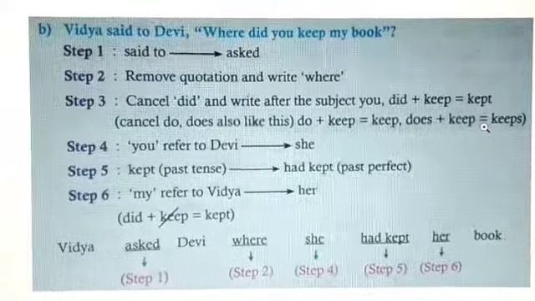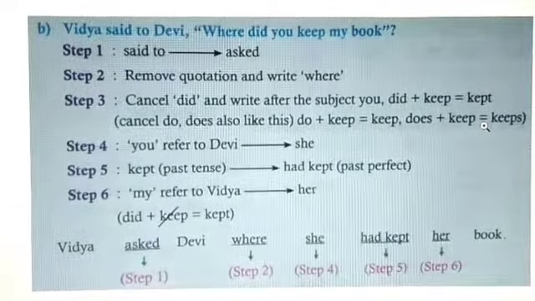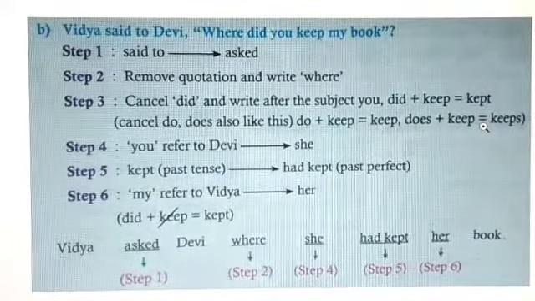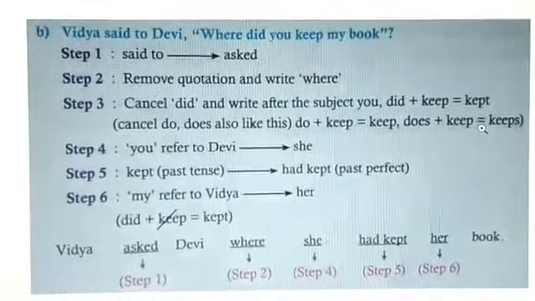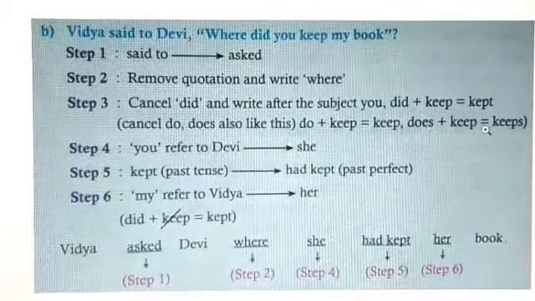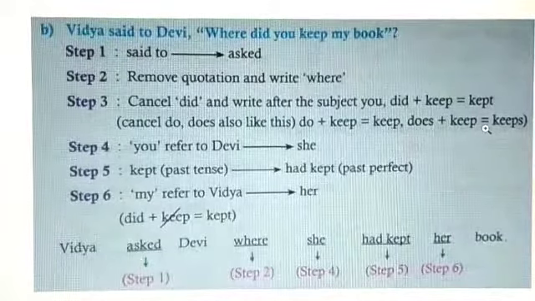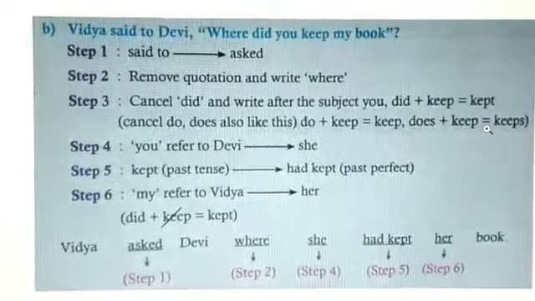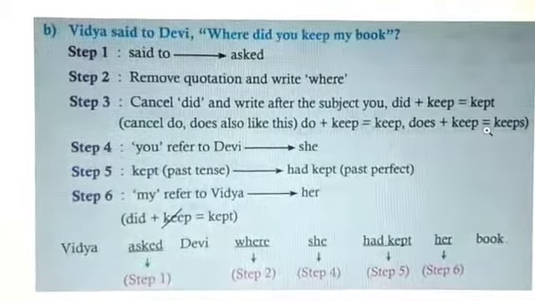Next we shall see the next example. Vidya said to Devi, where did you keep my book? Step 1, said to will become asked. Step 2, you have to remove the quotation marks and write the connecting word where only, question word only. Step 3, cancel did and write after the subject you. Did plus keep will become kept. So you should cancel do, does also like this. So do plus keep becomes keep, or does plus keep becomes keeps.